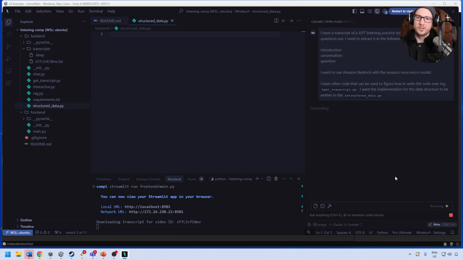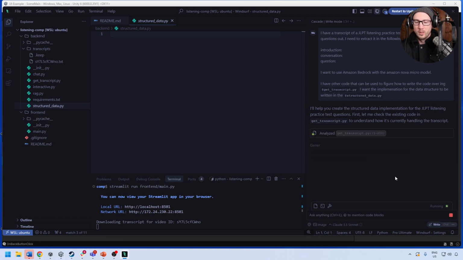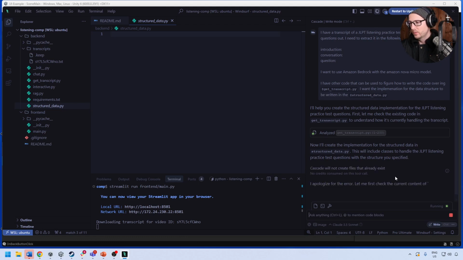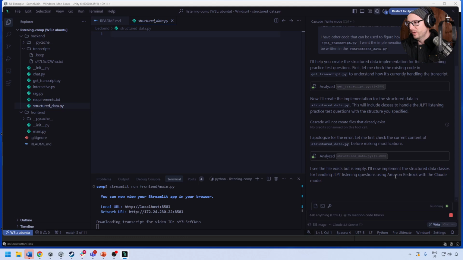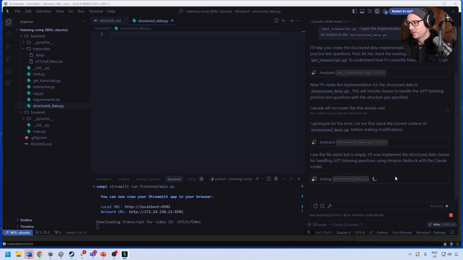I'm hoping what it will do is go into that transcript and follow the coding conventions that Duan produced, right? So we'll see what happens here. I'm hoping that this Cascade will not create files that already exist. That's totally fine. I'm hoping it will go and produce that code for us, and then we can review it. And if it dumps it out into the extracted view, that'll be a good place. I just updated Windsurf, and it's asking me to update again. I do update them, but sometimes it just ignores it.